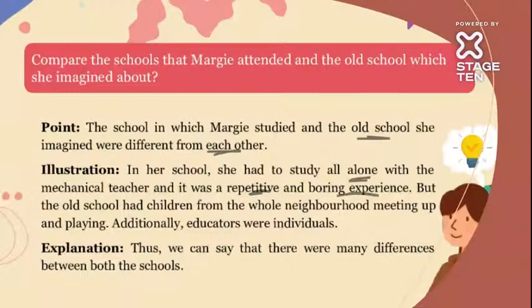But in the old school, when we talk about it, they had children from the whole neighborhood meeting up and playing. Additionally, educators were individuals. In the current schooling system, every student meets together, teachers come and explain the concepts, and they interact individually, correct? During that time, you have friends and you play and eat together. But Margie and Tommy did not have such an experience because they were always alone. They studied in the room which was just beside their bedroom.